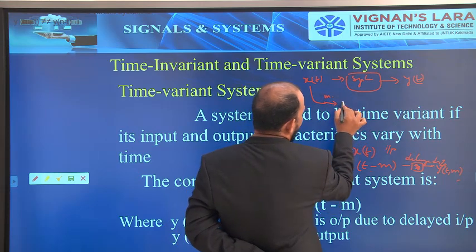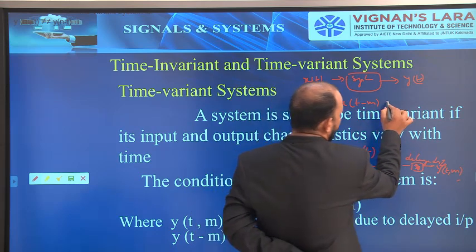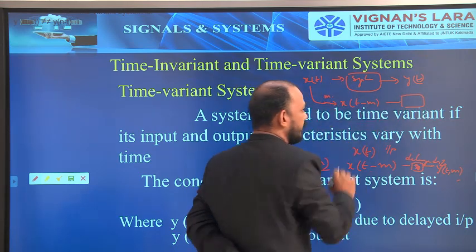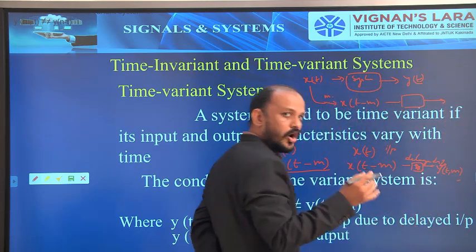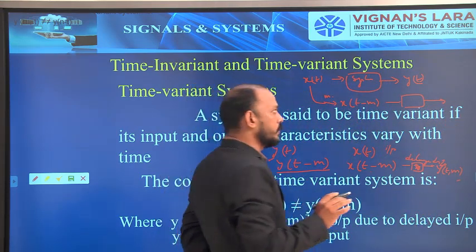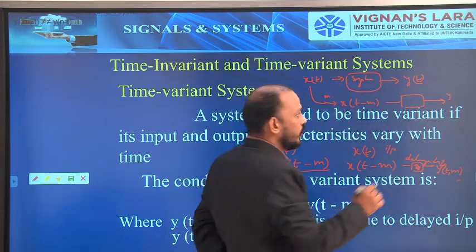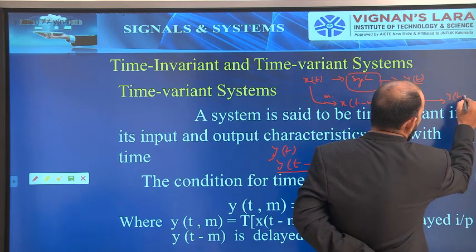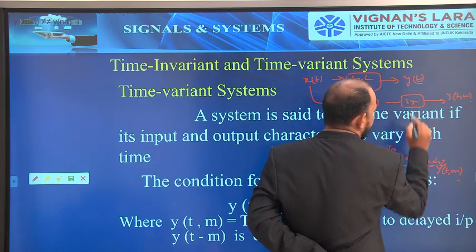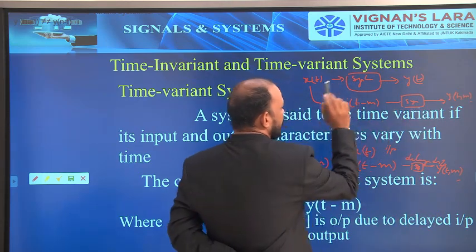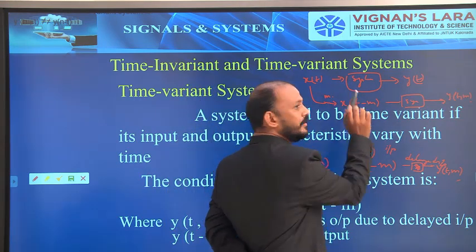Let us take that value is x of t minus m, and I have to give this x of t minus m to the system, and it will produce some output, that output I am taking as y of t comma m. That is the response of the system whose input is x of t minus m, that is output due to the delayed input.